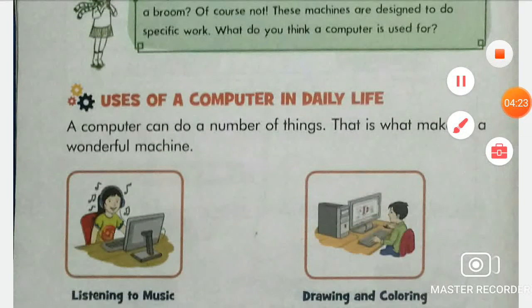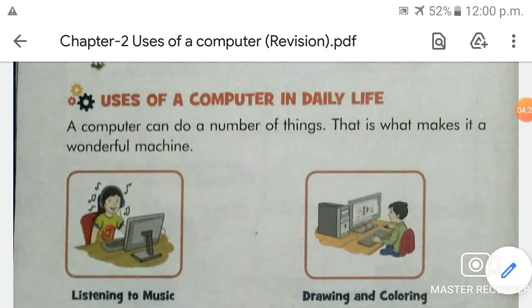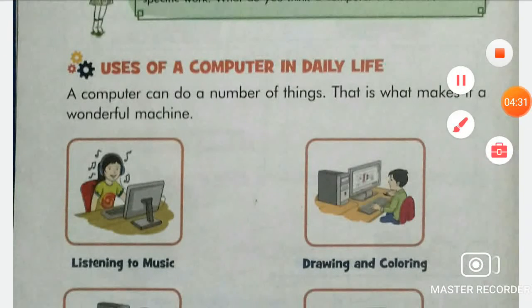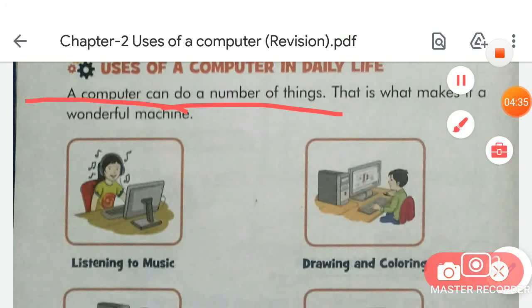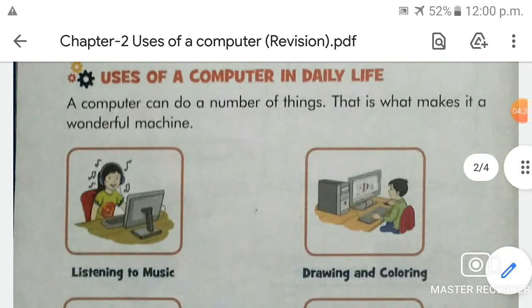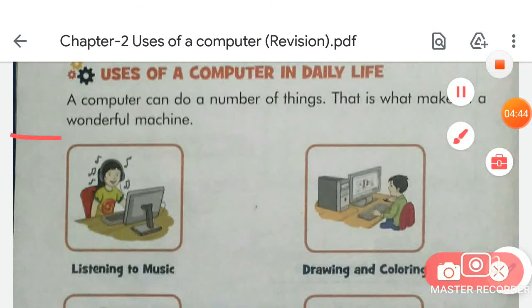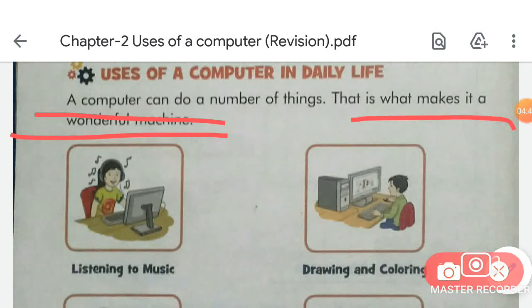So the first heading is uses of a computer in daily life. We had read it in our yesterday's video, in our previous class. A computer can do a number of things. A computer can do so many things. That is what makes it a wonderful machine. So the things that a computer can do make it a wonderful machine.